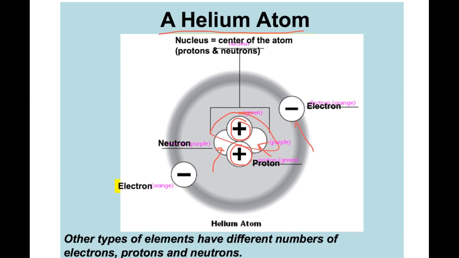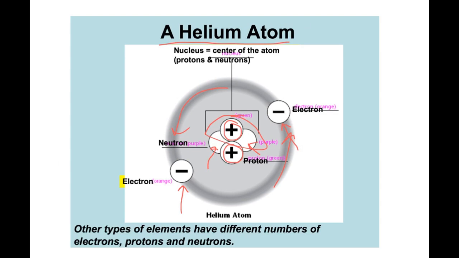And to equal it out, it also has 2 electrons flying around the nucleus of the atom. Now I want you to see that helium has 2 protons and 2 electrons. Well, in this first energy level, or this first level of electrons, it can only hold 2. That's all it can hold. So helium is totally happy with its 2 electrons.